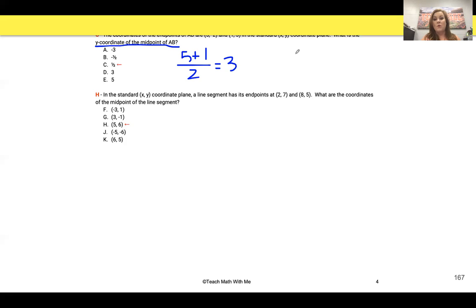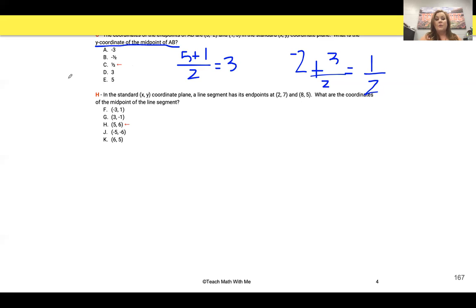So now the y coordinate is (-2 + 3) divided by 2. So I'm going to get -2 plus 3, which gives me 1 over 2. So my answer is 1/2.